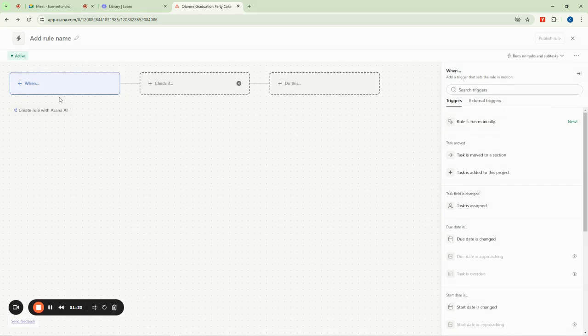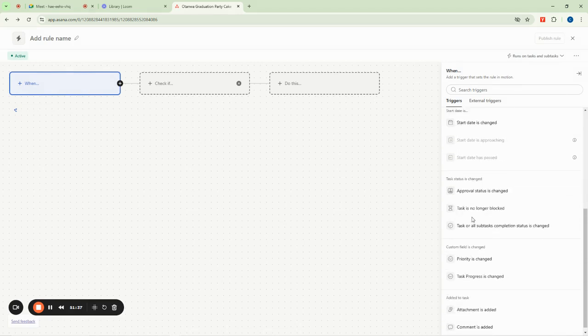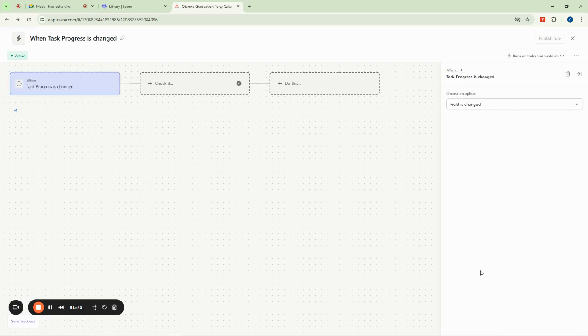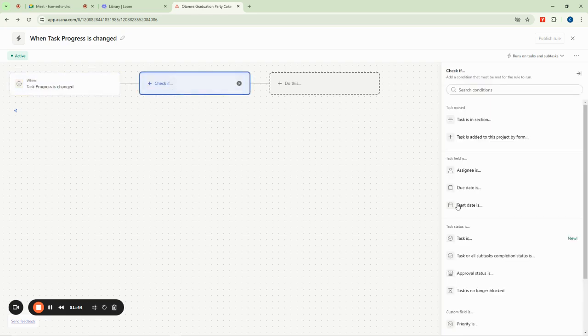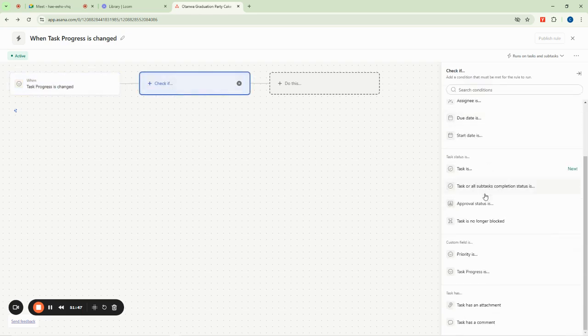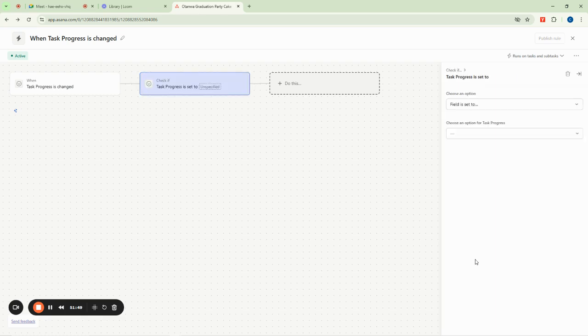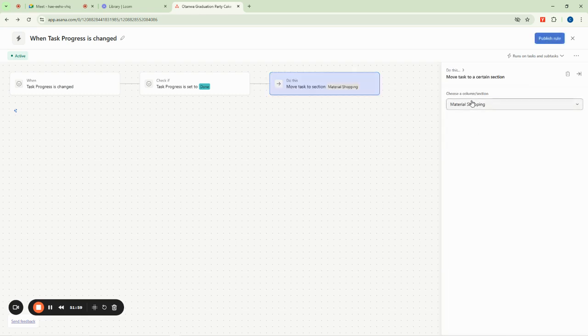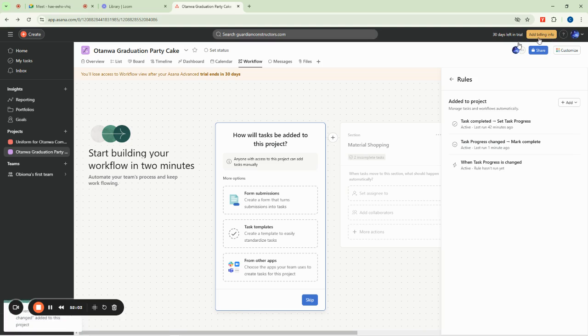So for my new rule now, I'll say when task progress is changed, can you see it here? When task progress is changed, check if it is done. So you click on check if process is, and then you select done. Then it says do this. What should it do? It should move to a section. Which section now? Completed. Then you can publish the rule.